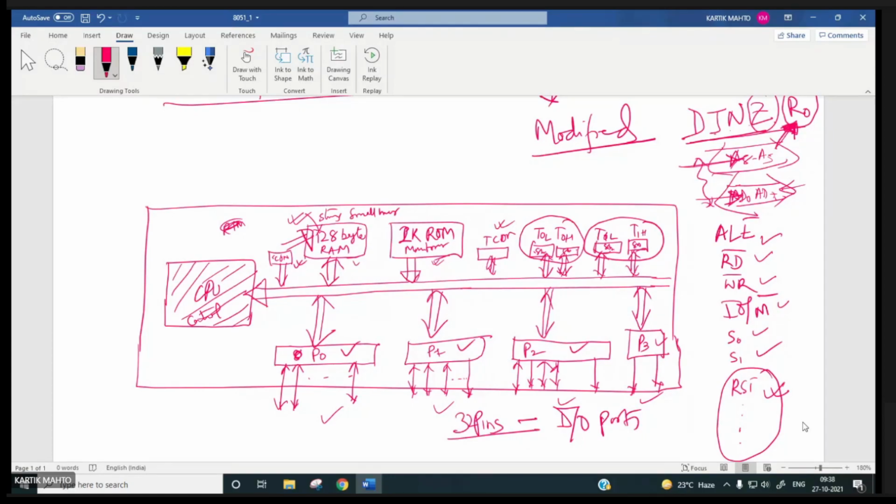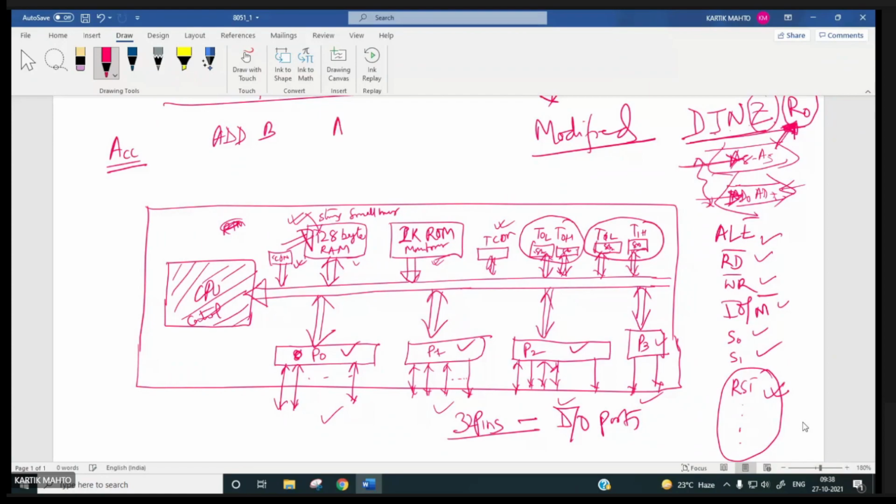And earlier, we were using the accumulator as a special register where the result of arithmetic and logical operations was stored, right? Like if you write, say, ADD B, what will happen?